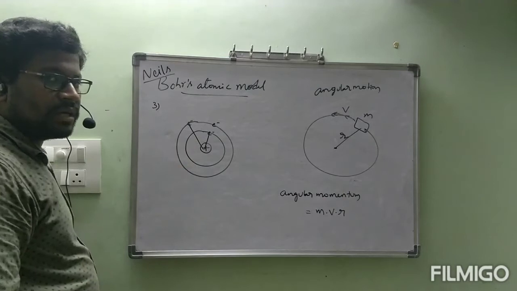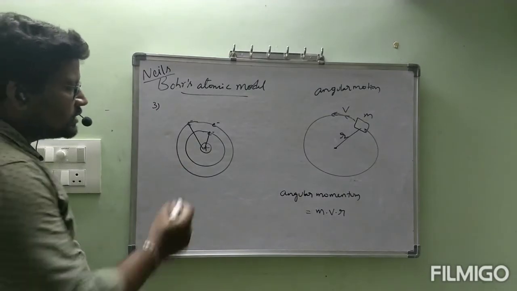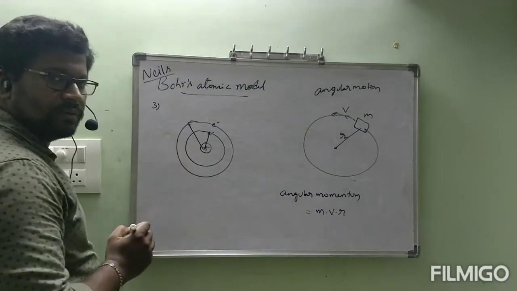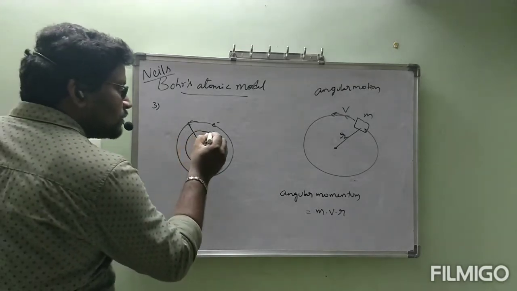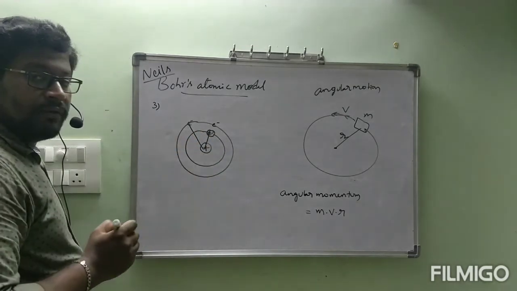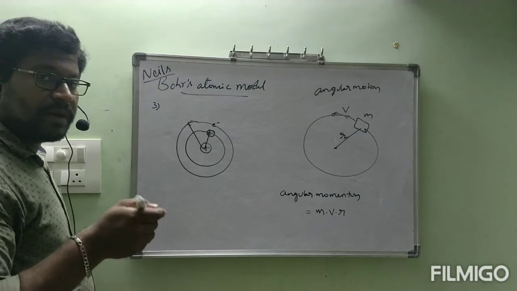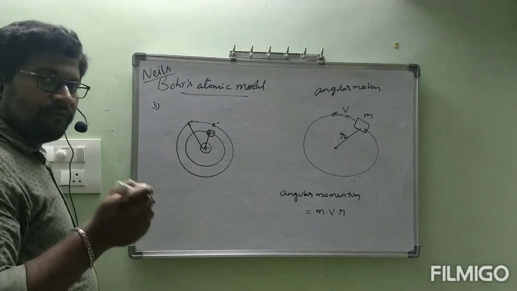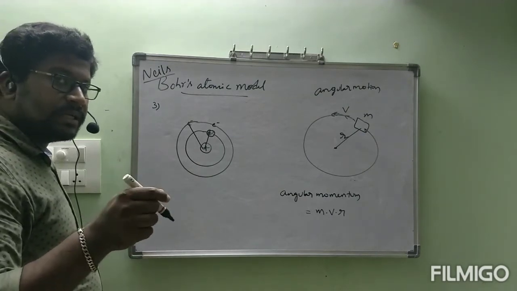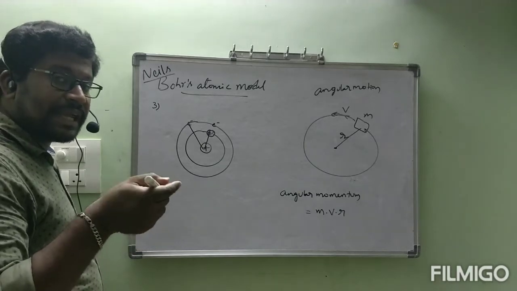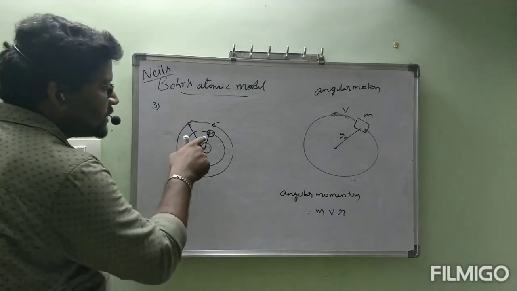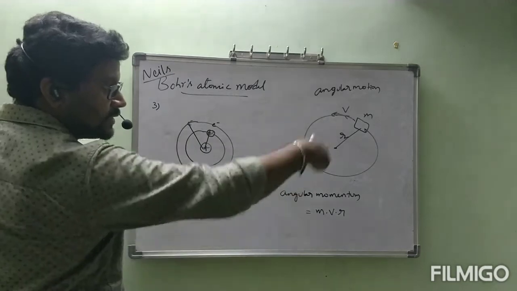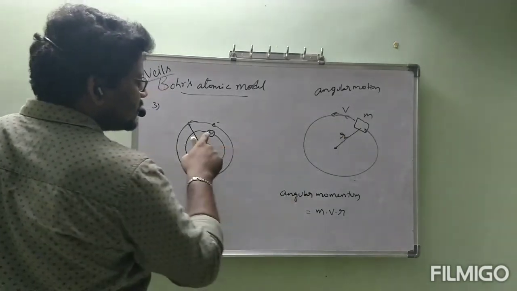Are the two radii different or not? Definitely. This is a small radius, this is a big radius. Now when an electron is present in a particular orbit, let us imagine this body as an electron.